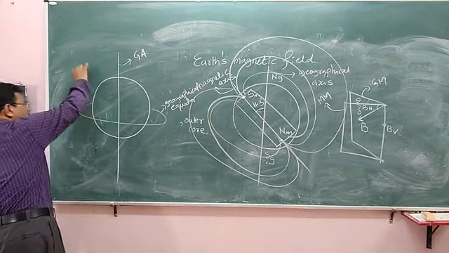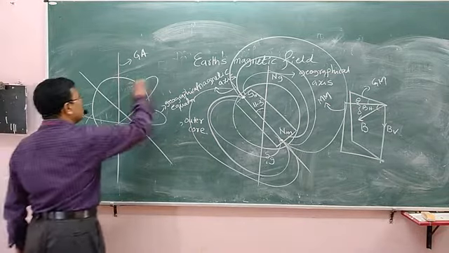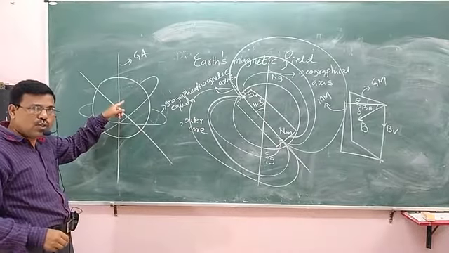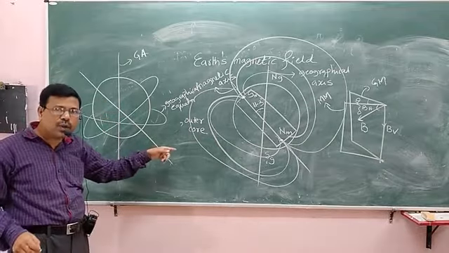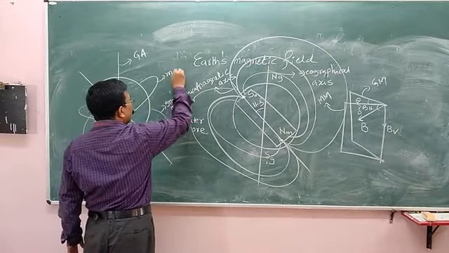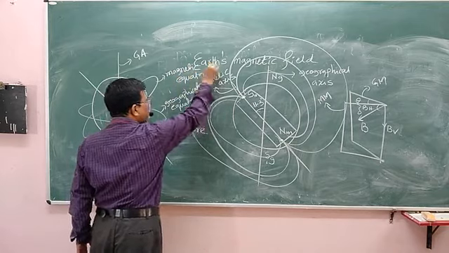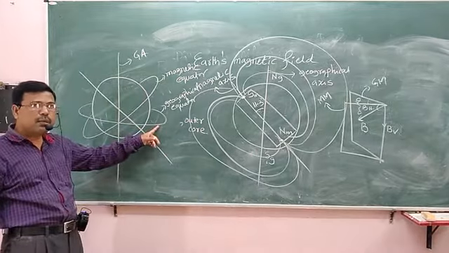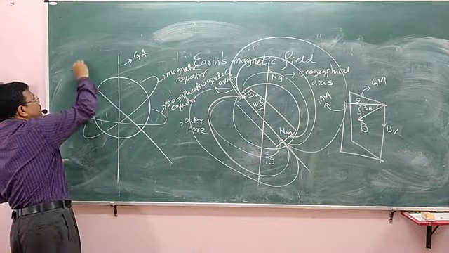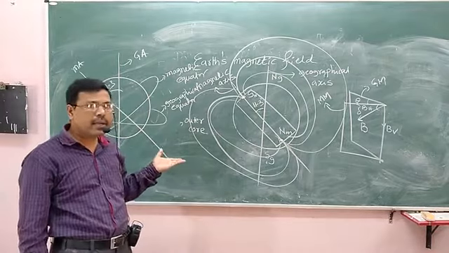And here is the magnetic axis, and the great circle that is drawn around the Earth perpendicular to the magnetic axis is known as the magnetic equator. This is the magnetic equator, and this is the geographical equator. And the angle between the geographical axis and the magnetic axis is about 11.3 degrees, which is known as magnetic declination.